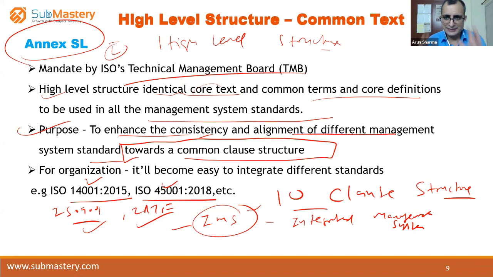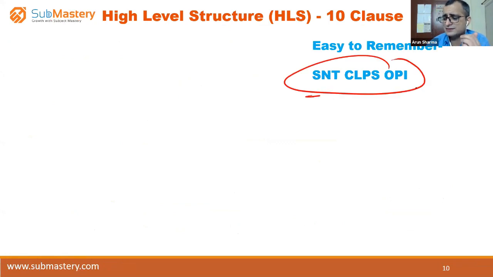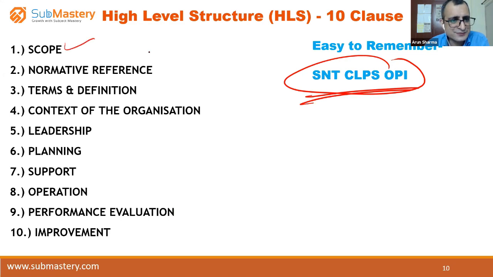So let me just show this. So these are the clauses and this is how easy it is. If you want to remember this, you can remember this just by this: SNT clips OPI. SNT clips OPI. This is very easy. This way you will be able to remember these clauses. Just remember this term: SNT clips. I is silent. OPI. This would be very easy for you to remember, right? Let's see what is this SNT. So this is the SNT. S for scope, N for normative reference, T for terms and definitions, SNT.